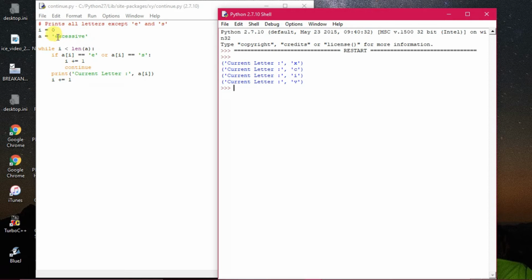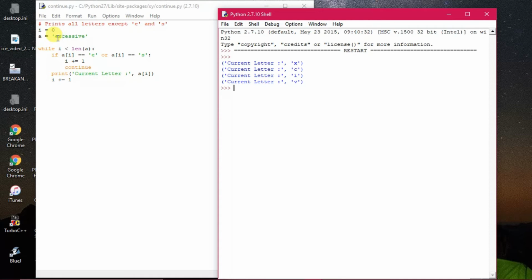These are called its subscripts. In that particular variable A, EXCESSIVE has been stored as a string, and whenever we access each letter from it, it is termed A[0], where the value of i is 0.